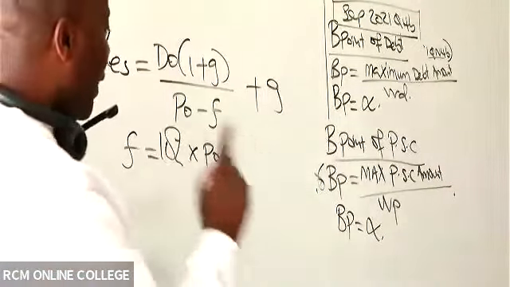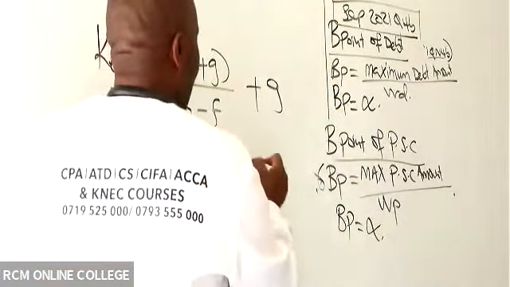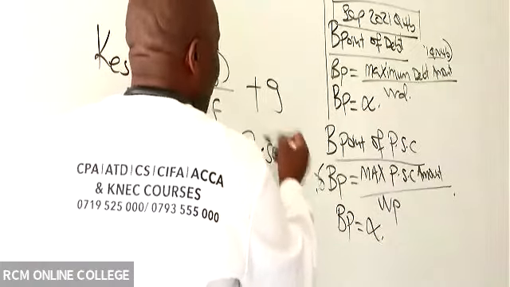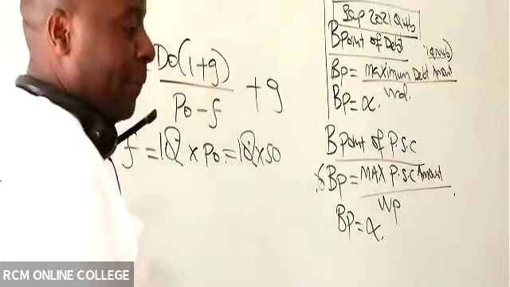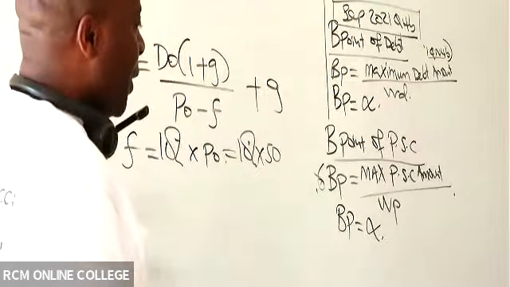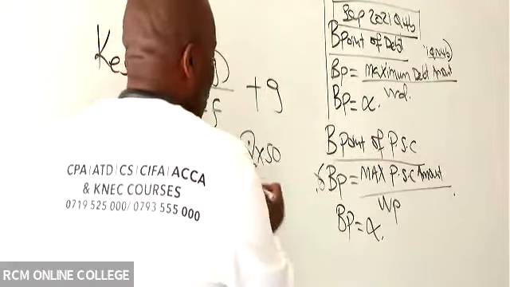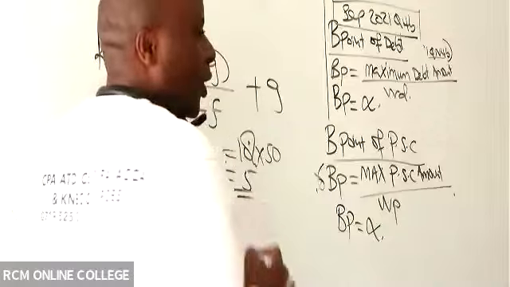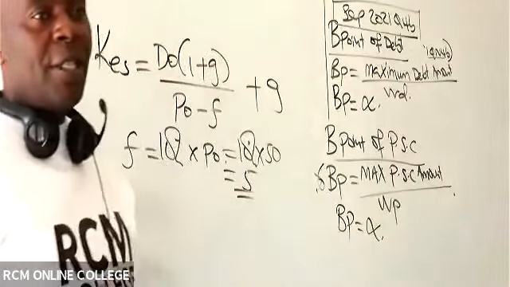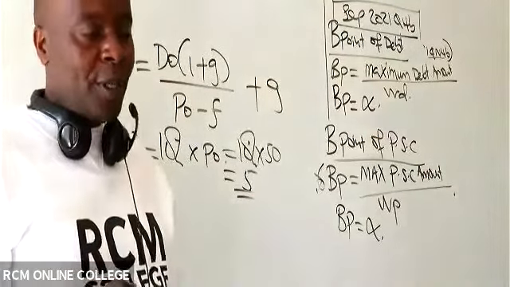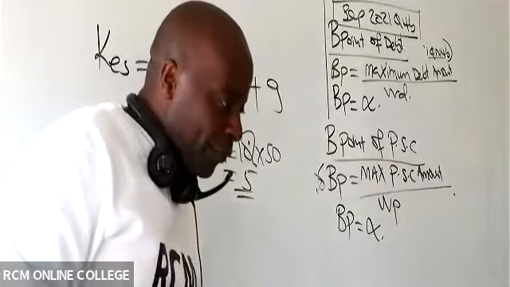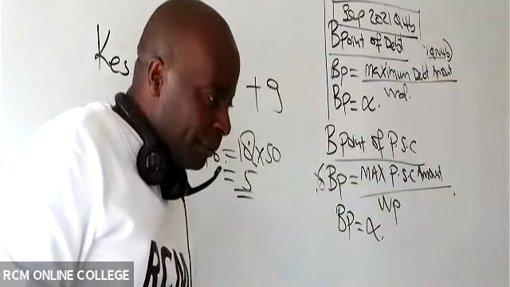And you are the great ladies and gentlemen who told me that the price per share is 50. So then this translates to 5.